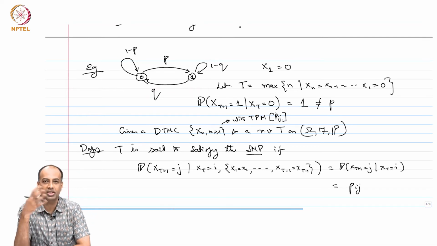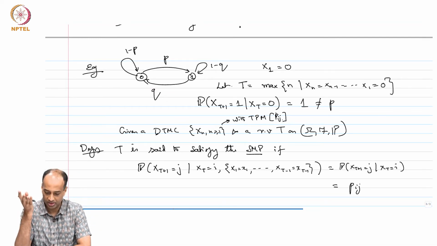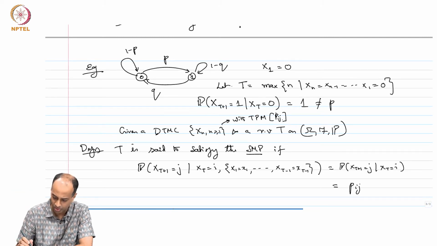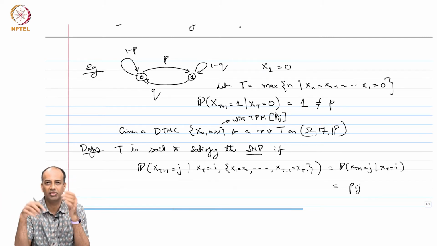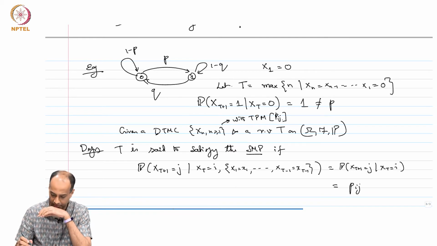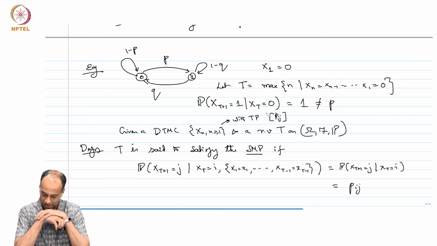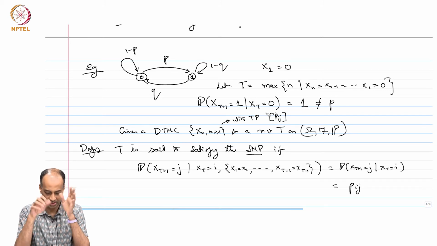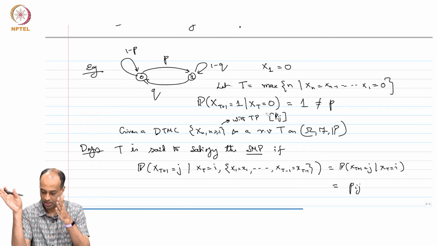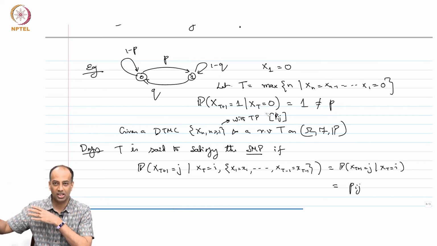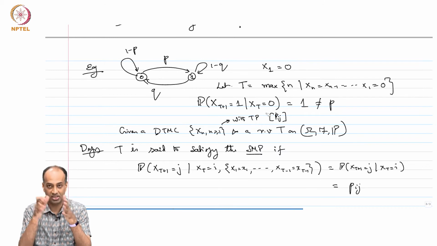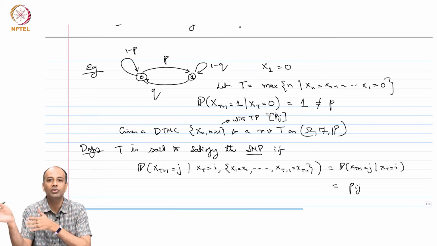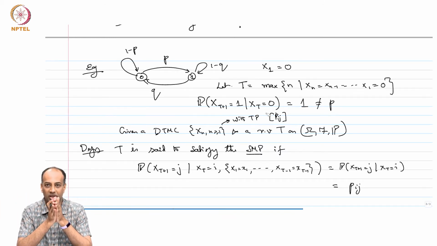So, I am given a DTMC with transition probabilities p_ij. It does not have to be a matrix; it could be a countably infinite state Markov chain, right. So, maybe I should just say transition probabilities p_ij. I want the probability that X_{T+1} equals j given X_T equals i and a whole bunch of history to not depend on the rest of the history. It should only depend on X_T equal to i and should be equal to my original transition probability.